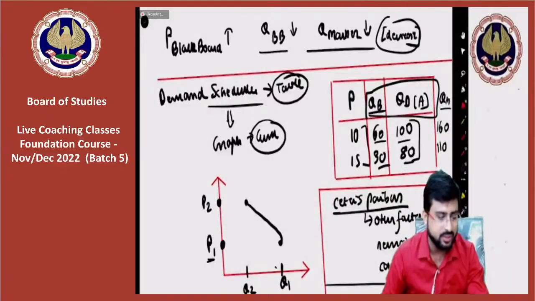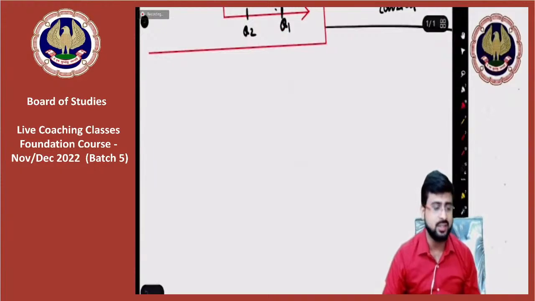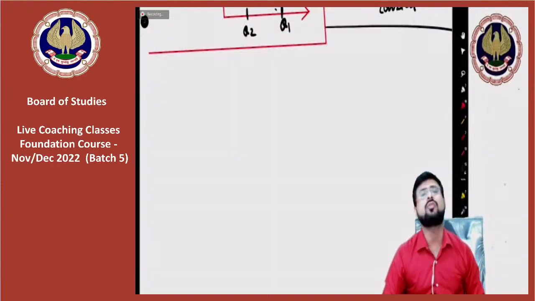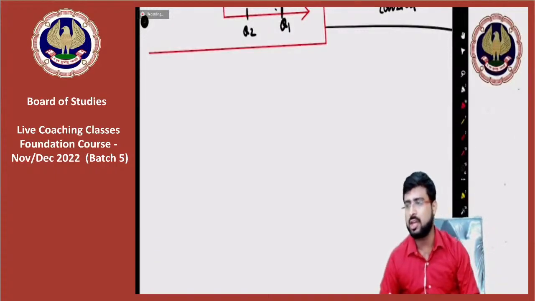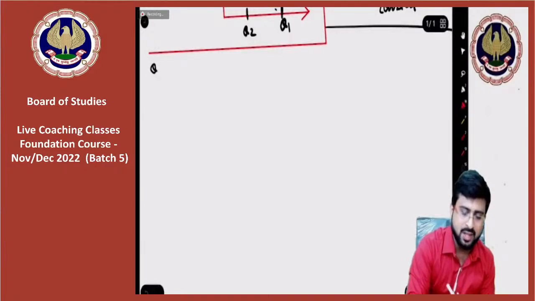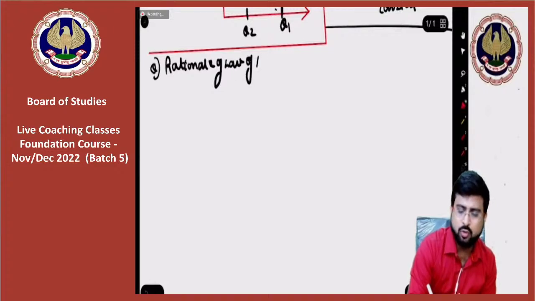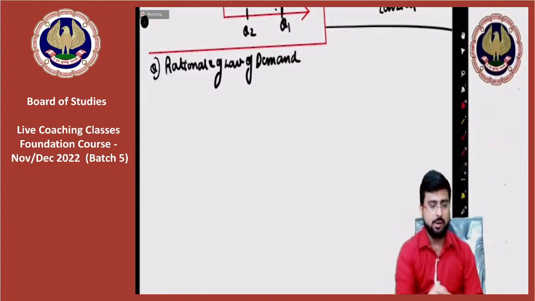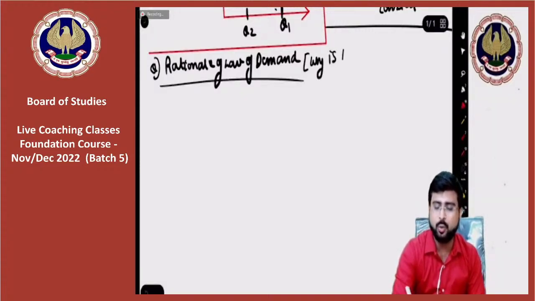Now, my dear friends, we are studying a very important topic. Please pay attention, everyone. It is called rationale of the law of demand. What are we studying now? Rationale of the law of demand. The next topic in our institute's material is rationale of law of demand. Sir, what is the meaning of rationale? Rationale means logic behind the law of demand. Or it can also be asked, why is the demand curve downward sloping?